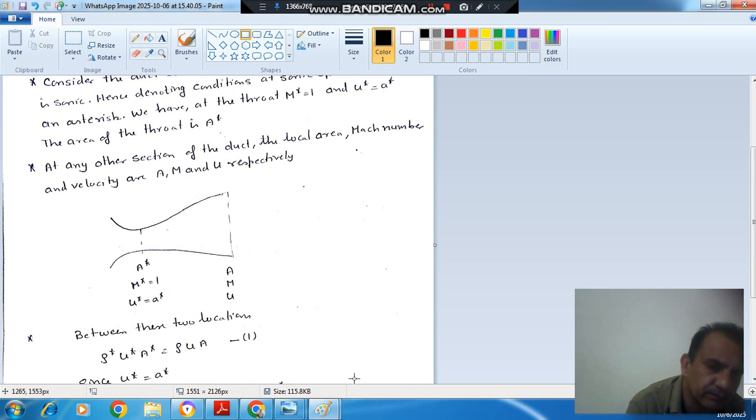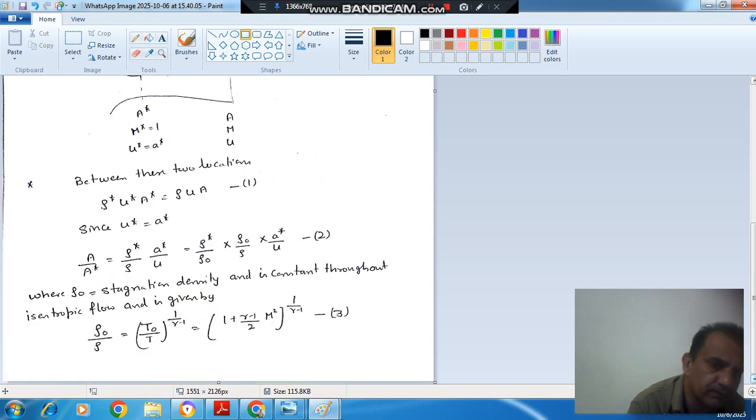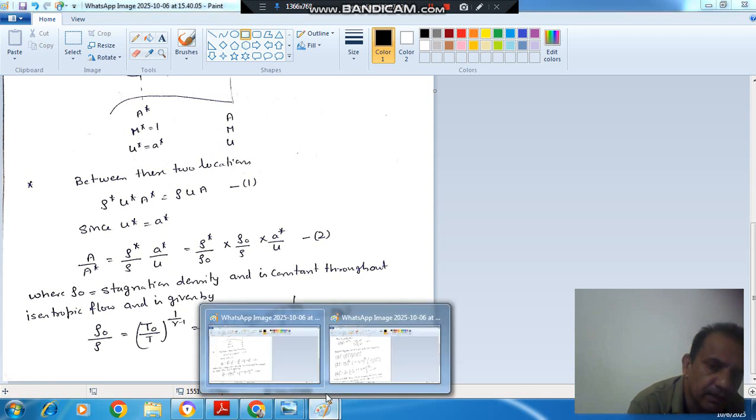From the continuity equation, between two locations, rho star U star A star is equal to rho U A, and U star is equal to a star. So A by A star is rho star by rho, A star by U, into A star by U, and dividing it and multiplying by rho naught. So it will be rho star by rho naught into rho naught by rho and A star by U. Okay. And rho naught is your stagnation density. So using the isentropic relation, rho naught by rho is 1 plus (gamma minus 1) by 2 M square raised to the power 1 by (gamma minus 1),